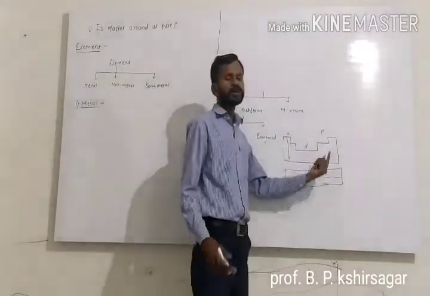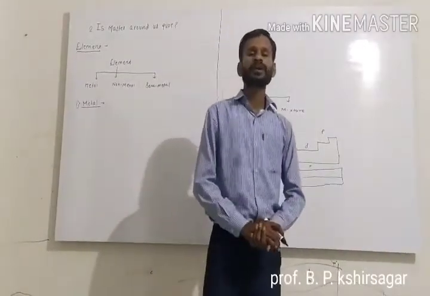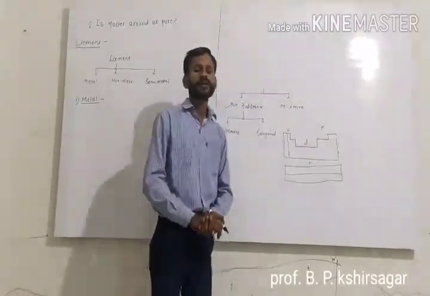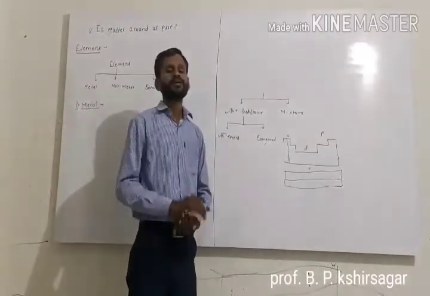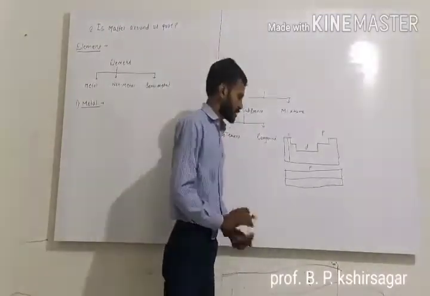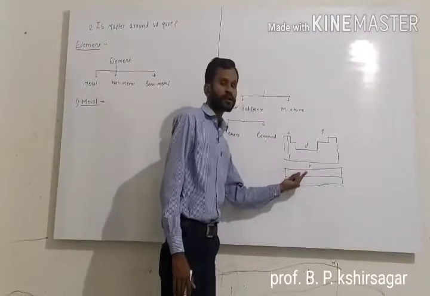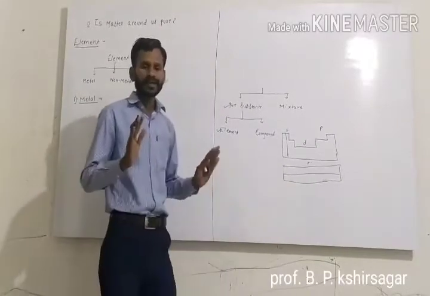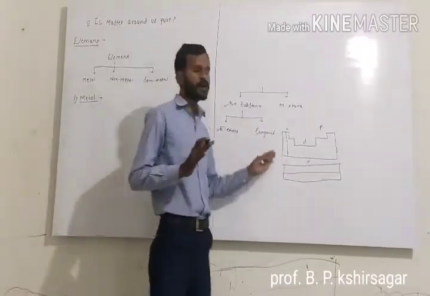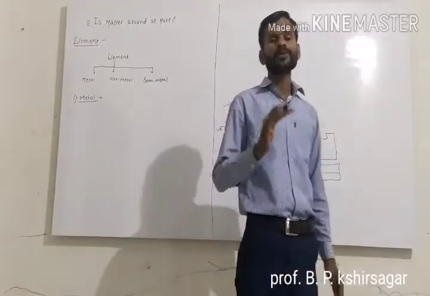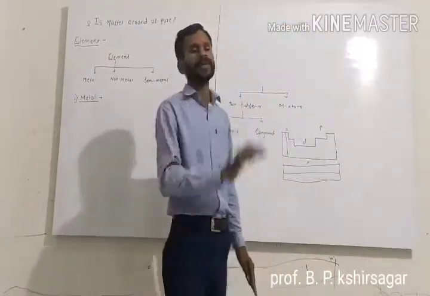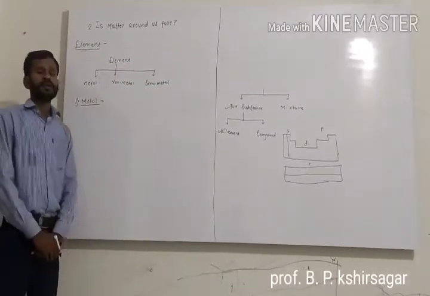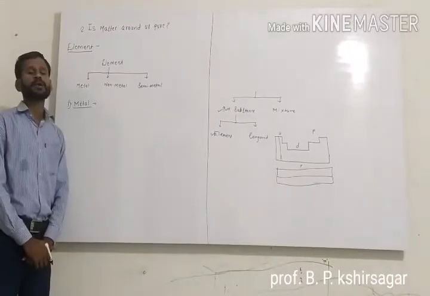And on the P side of the modern periodic table, there are non-metals as well as metalloids, which are also called semi-metals. At the bottom of the periodic table, there are the lanthanide and actinide series. The detailed study of the modern periodic table we will do in 10th standard, in the chapter periodic classification of elements. So now, first, we will define the metal.